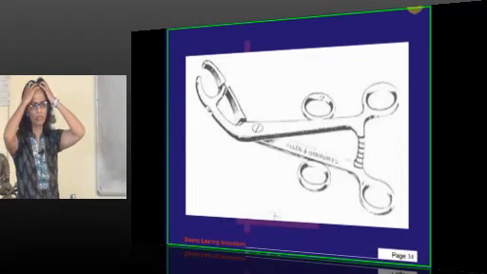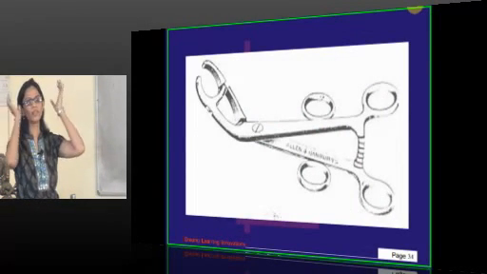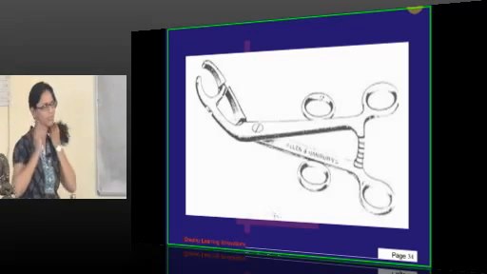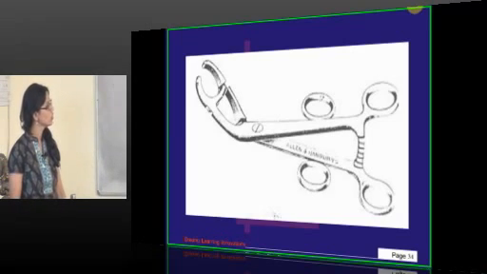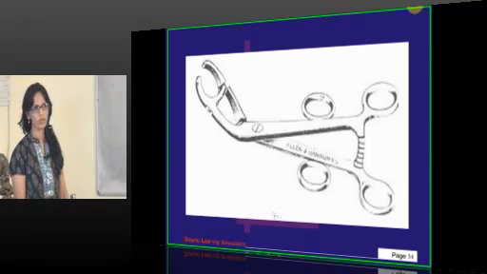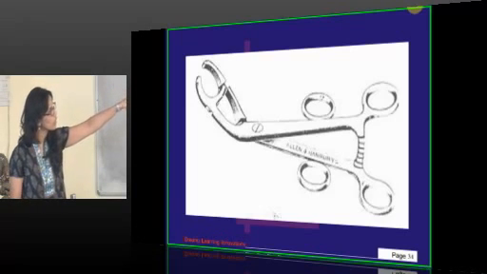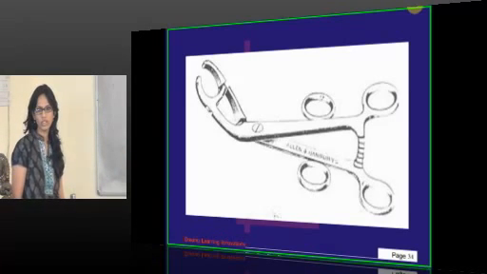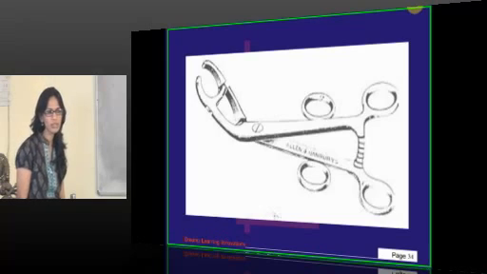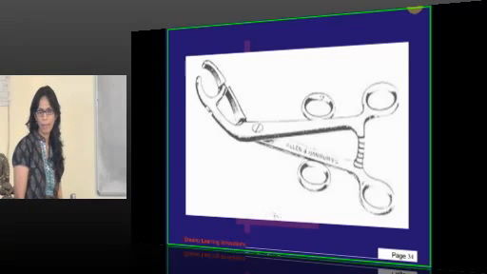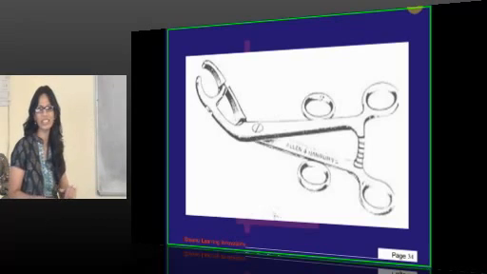Which clamp is it? This is Bonney's myomectomy clamp. See, there are two openings anteriorly and two rings are there. So while doing a myomectomy, we apply this clamp, called Bonney's myomectomy clamp, so that the blood supply to the uterus will get less after applying this clamp.